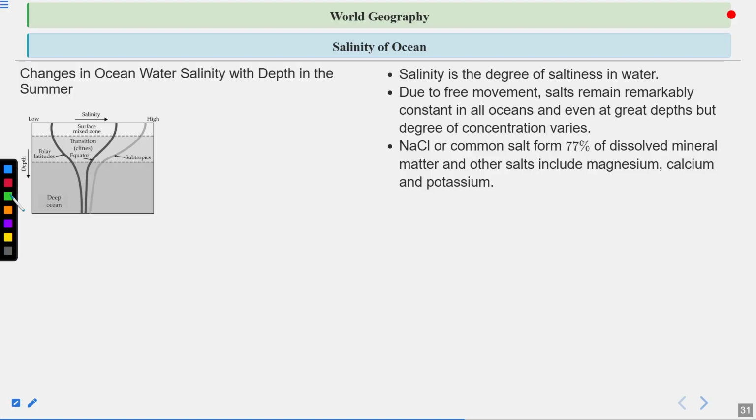NaCl or common salt forms 77% of dissolved mineral matter, and other salts include magnesium, calcium and potassium. Average salinity is 35.2 parts per thousand, as I was saying. So ppm or ppt is the form in which you can measure the saltiness of water.